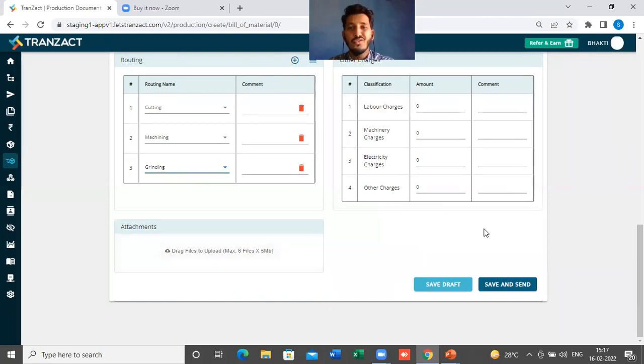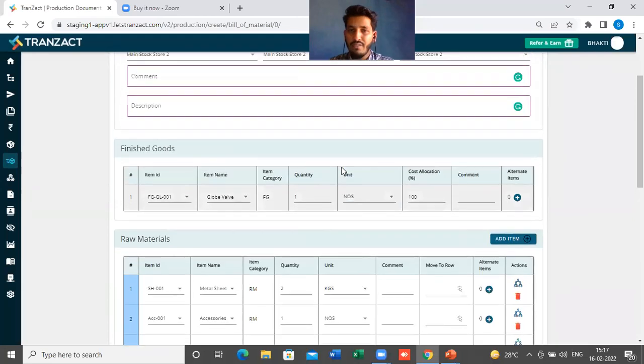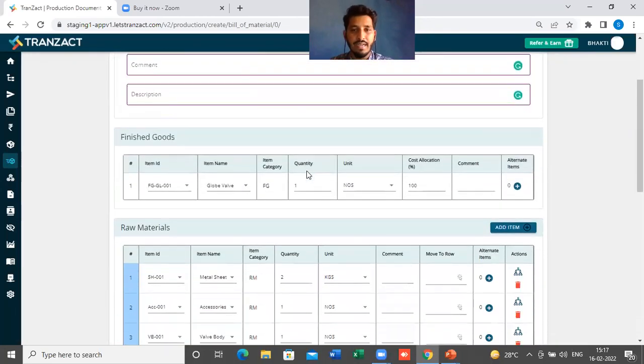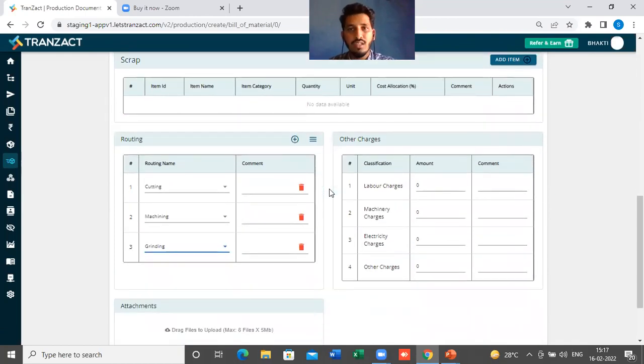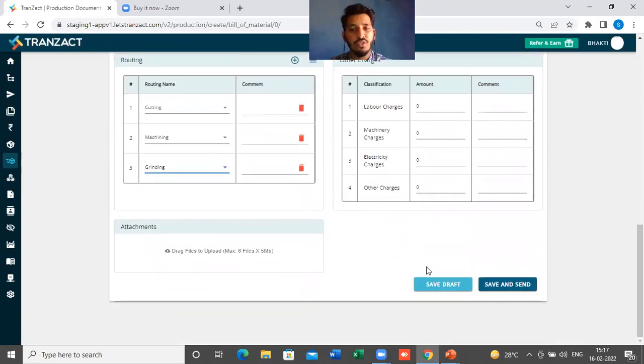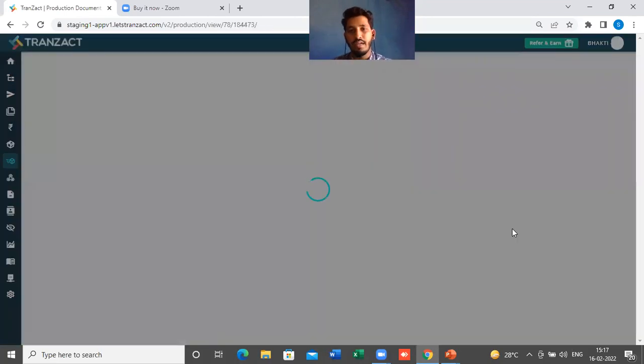Okay, and you will see once you add all the data here, you have added the document details, you have added the finished good, you have added the raw materials. If there is a scrap, you can add the scrap. All the things are added. Then you will get two options here, save draft and save and send. Previously it was only one option, which is cancel and save and send. So if you want to save this bill of material in draft first, you have to simply click on save draft. So this bill of material will get saved into my draft section. I can edit it and save it at a later time also.